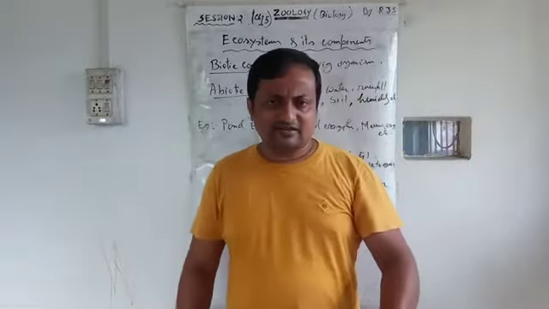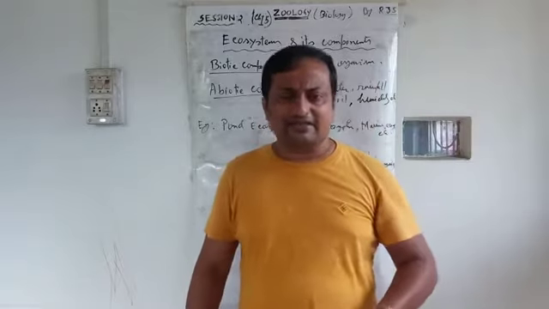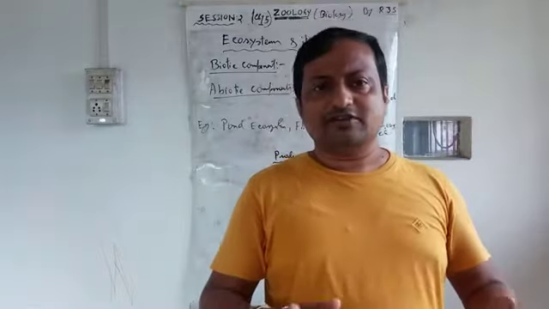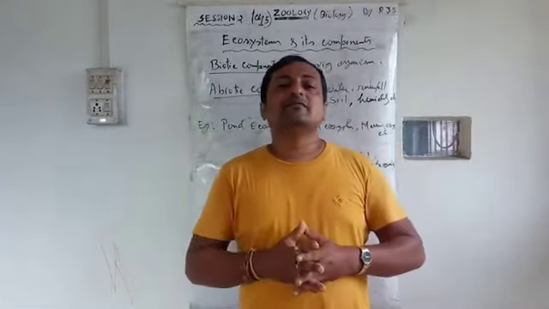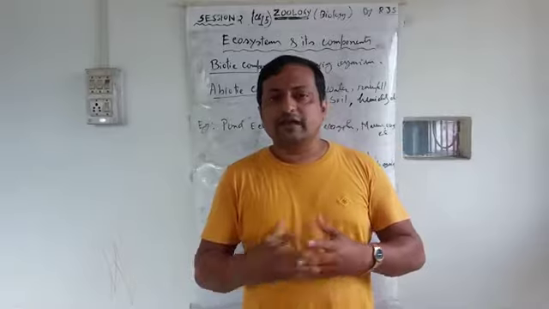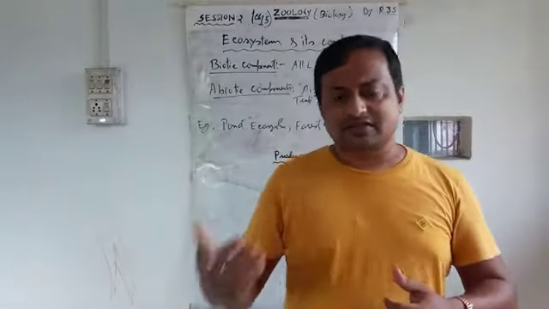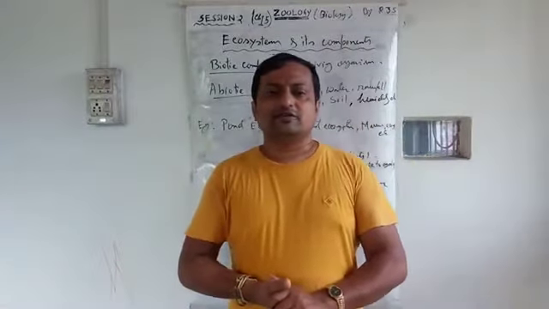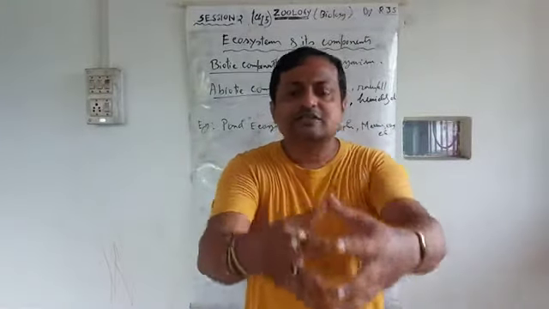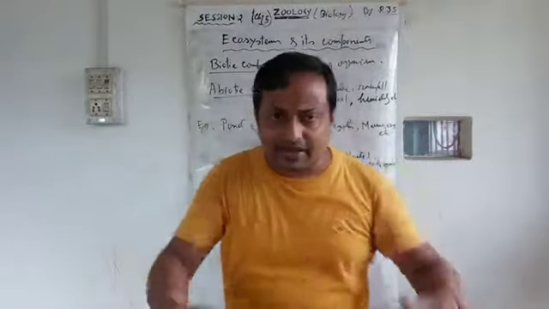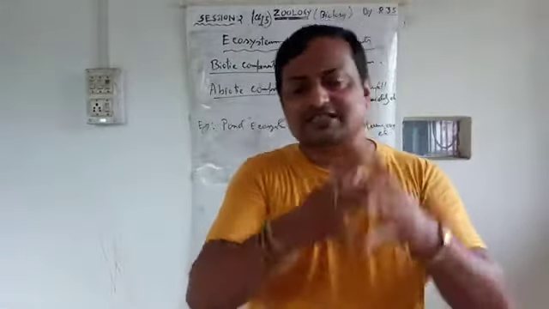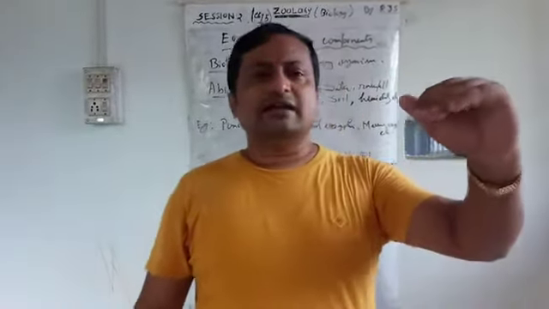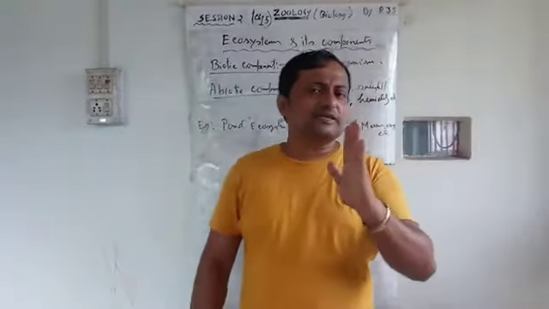Biotic: all living animals, all living plants, and other living species, they form the biotic component. Abiotic means what? Non-living, suppose air, water, soil, temperature, everything is an abiotic component. So through the interaction of which those species are able to survive in a specific environment, it forms the ecosystem. There is a systematic arrangement. You see, what is the system here?